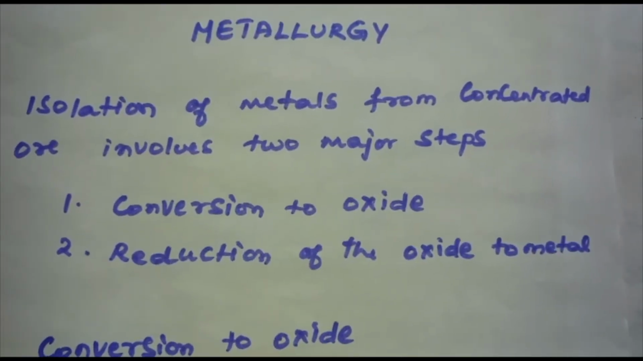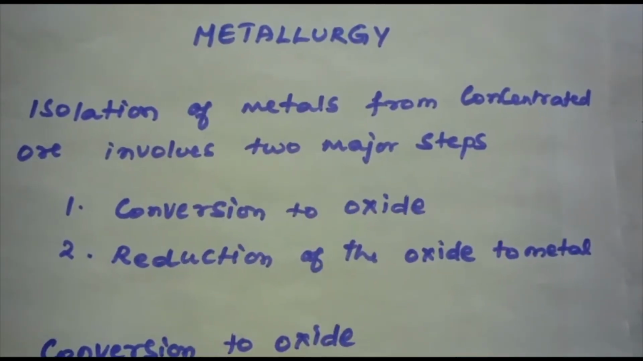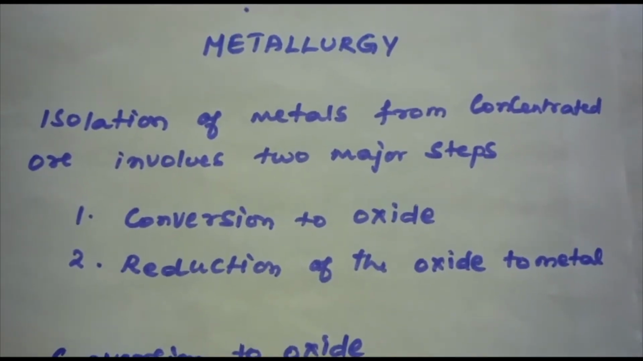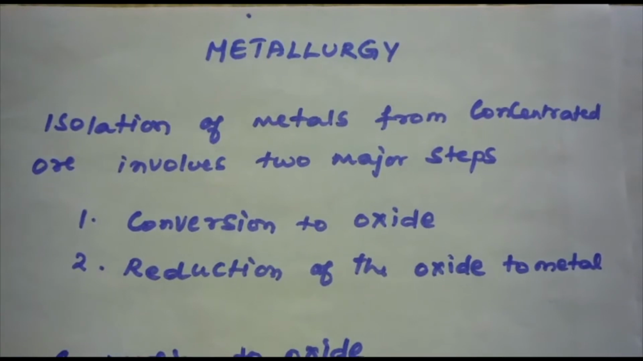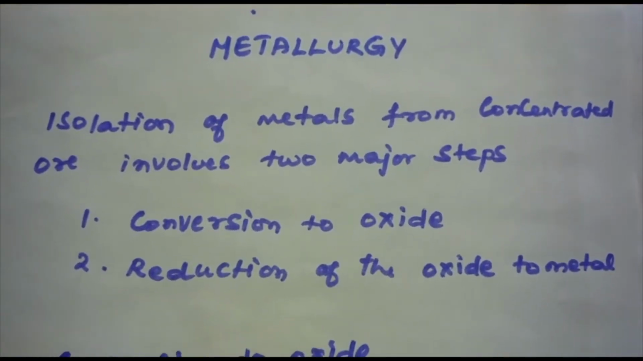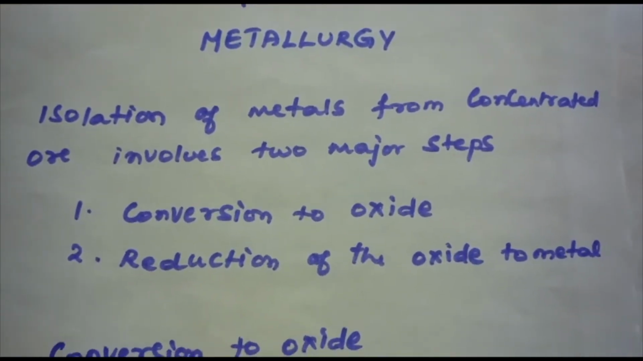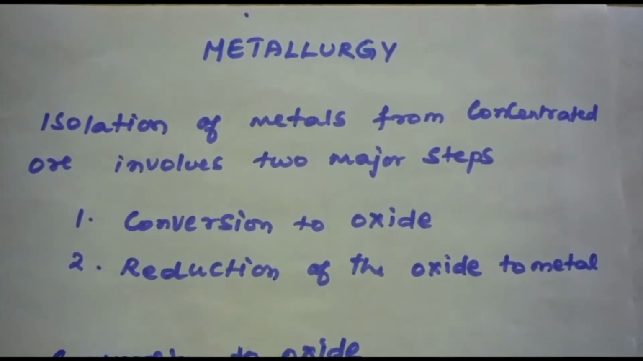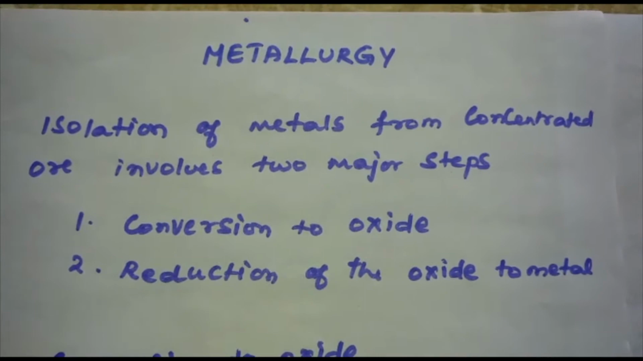In today's segment under metallurgy, I will be discussing calcination and roasting. The concentrated ore must be converted into a form which is suitable for reduction. What do you mean by concentrated ore? The ore which is free from impurities. The sulfide ore is converted to oxide before reduction. Oxides are easier to reduce.